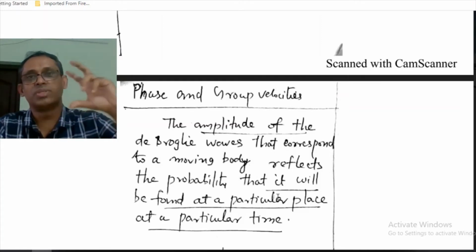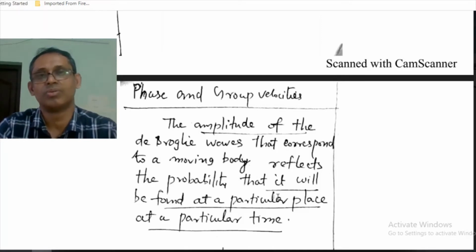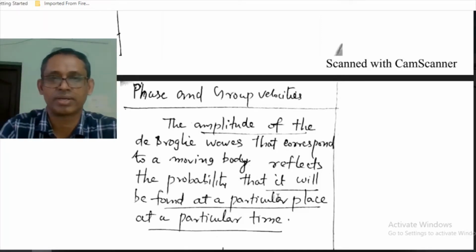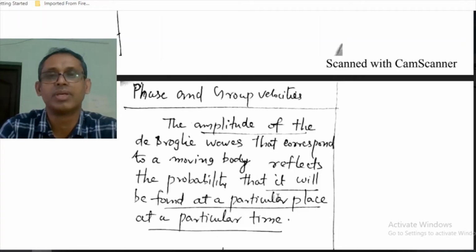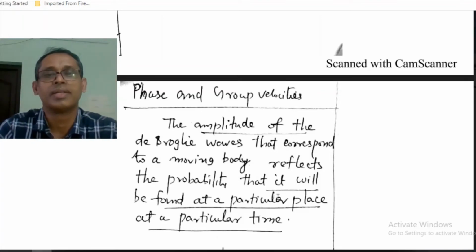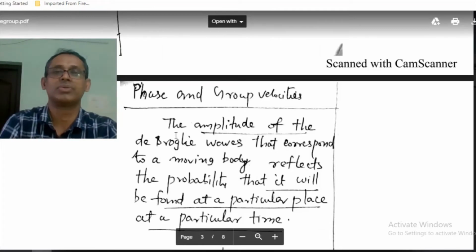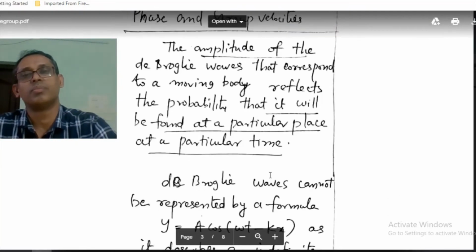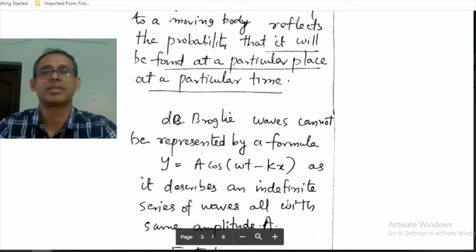If you take the modulus square of the amplitude, that will involve amplitude square. And if the amplitude is constant everywhere, the probability for finding the particle will be the same everywhere.